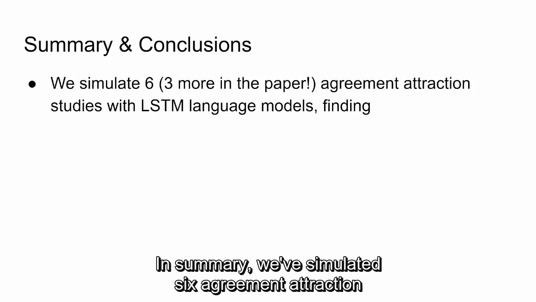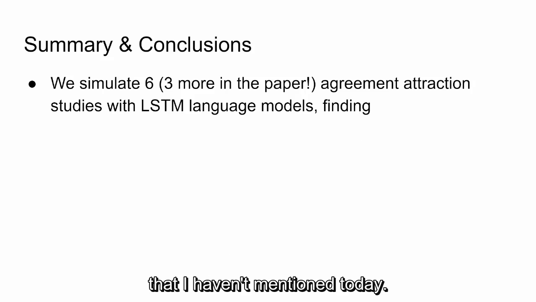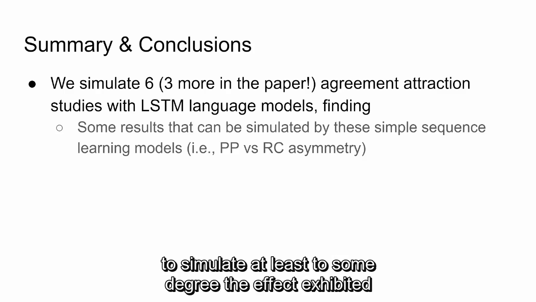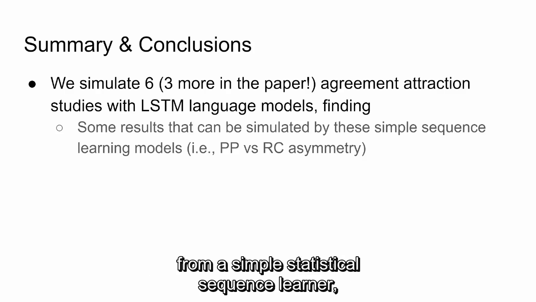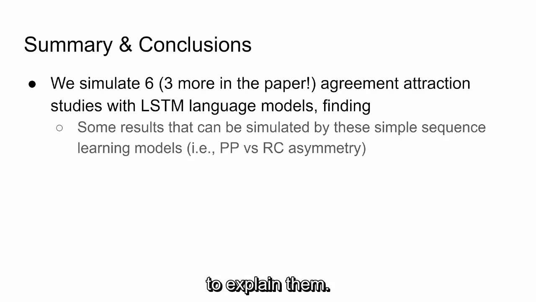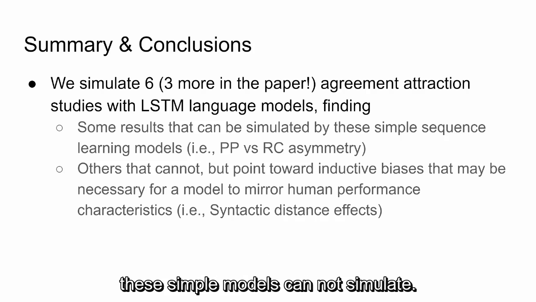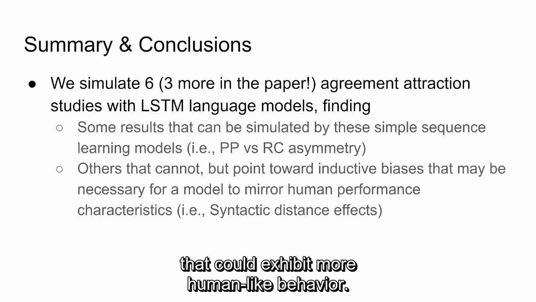In summary, we have simulated 6 agreement attraction experiments from the literature, 3 in the paper that I haven't mentioned today. Of those experiments, we found several in which the models were able to simulate, at least to some degree, the effects exhibited by humans, suggesting that these effects may emerge naturally from a simple statistical sequence learner, and thus would not require a specific cognitive theory to explain them. On the other hand, we also found several results that these simple models cannot simulate, which point toward more sophisticated models that could exhibit more human-like behavior.